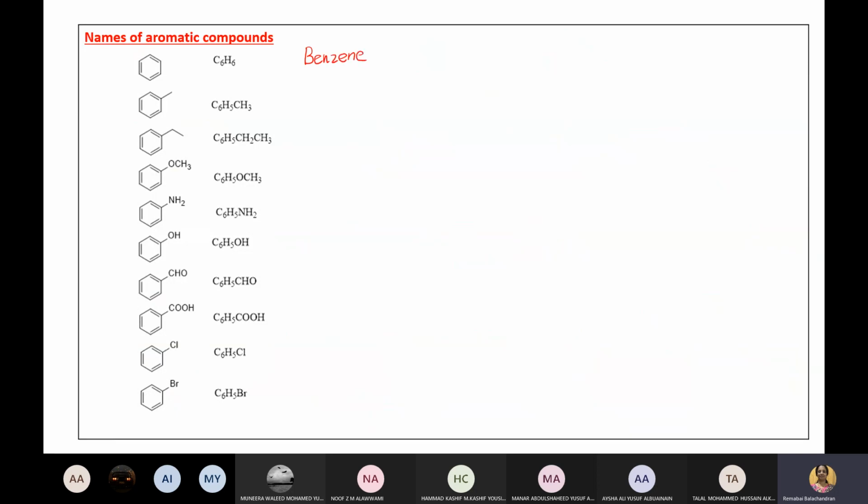Now in benzene, one H is replaced by a CH3 group. Did you see? Instead of one hydrogen, it's a benzene. So we write the molecular formula as C6H5CH3. Its common name is toluene.